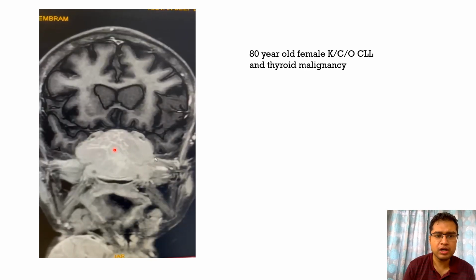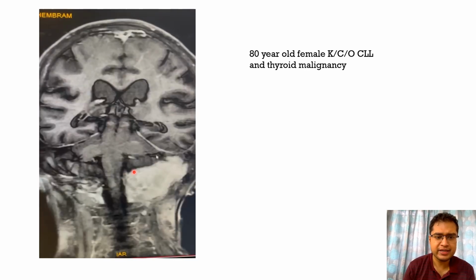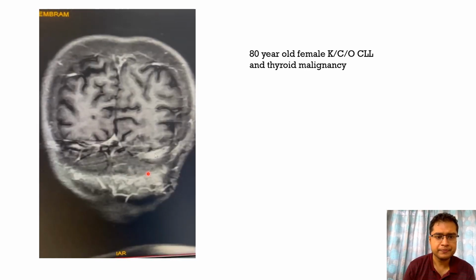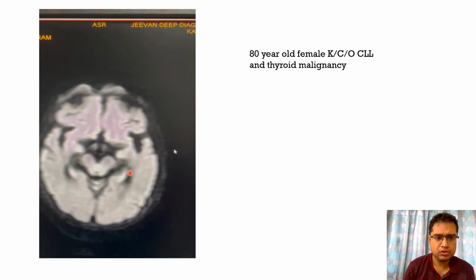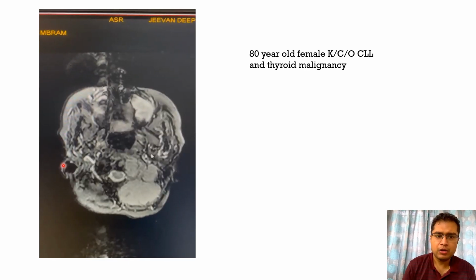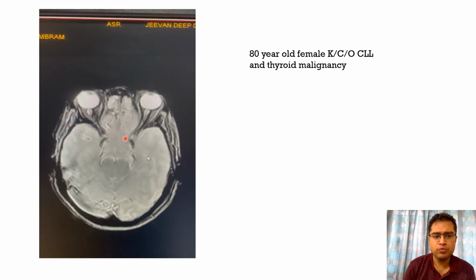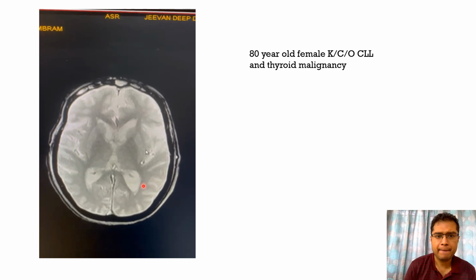These are T1 coronal images where we can see this entire extent of the mass. The extraaxial posterior fossa is also involved. There was no restriction on DWI or blooming on the GRE sequences.